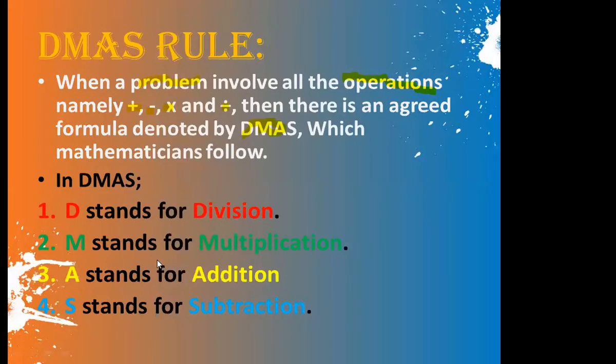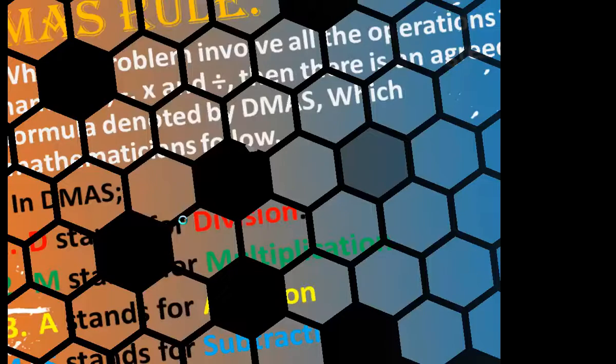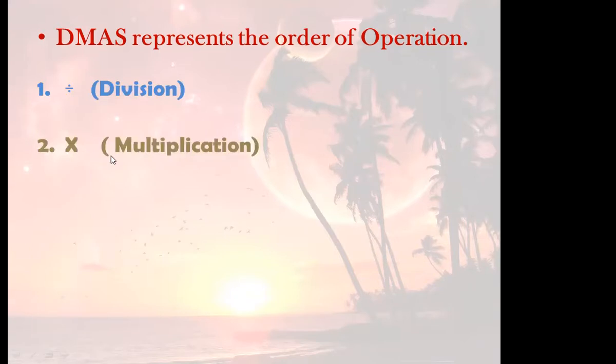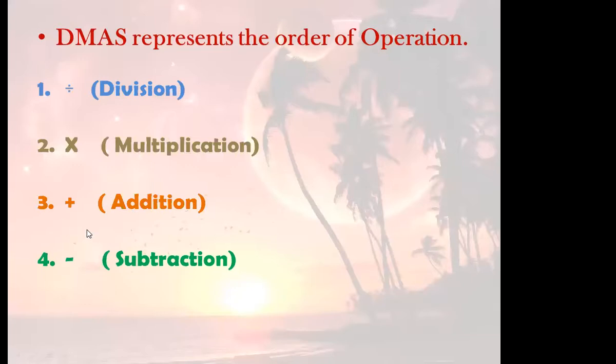Okay, so this is your DMAS rule. So how will you use this DMAS rule? Now look here and listen. DMAS represents the order of operation. Order of operation means from which operation you will start and at which operation you will end. So in DMAS, first you will solve the division, then second the multiplication, third addition, and the last is the subtraction.